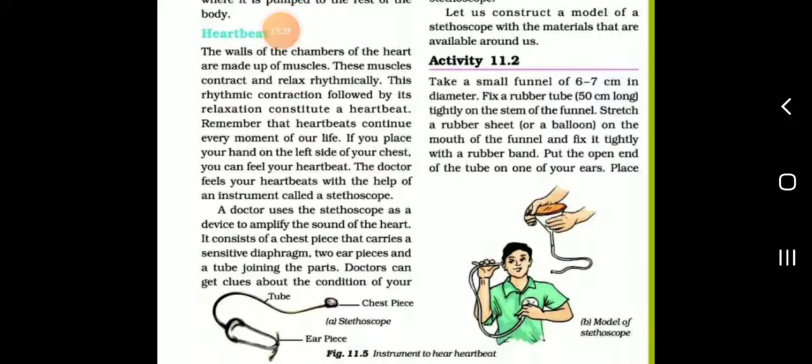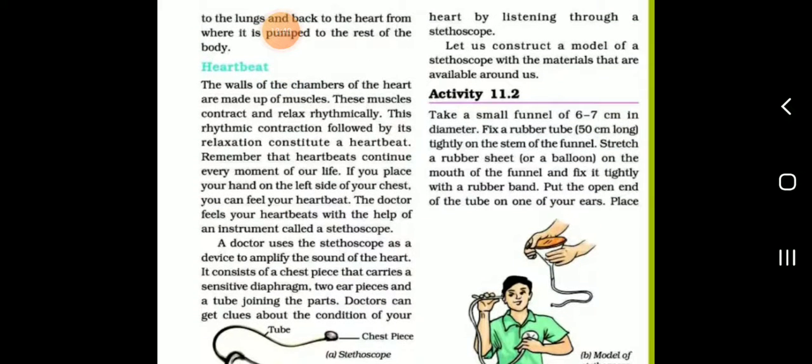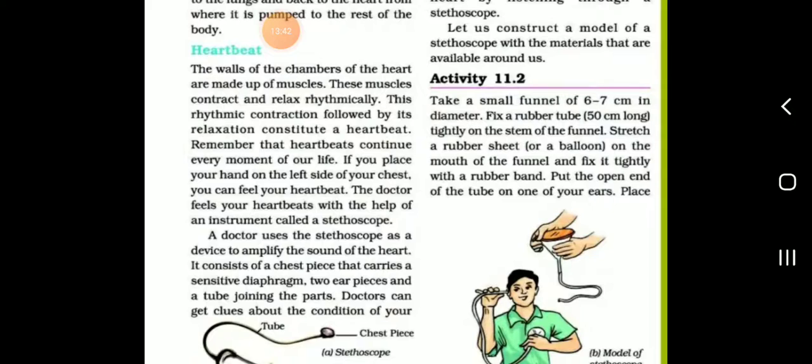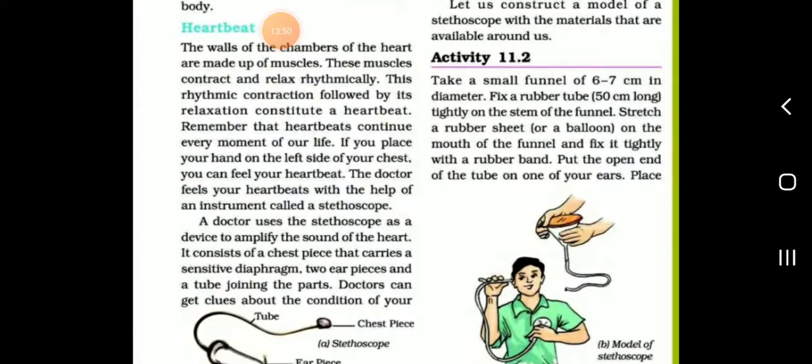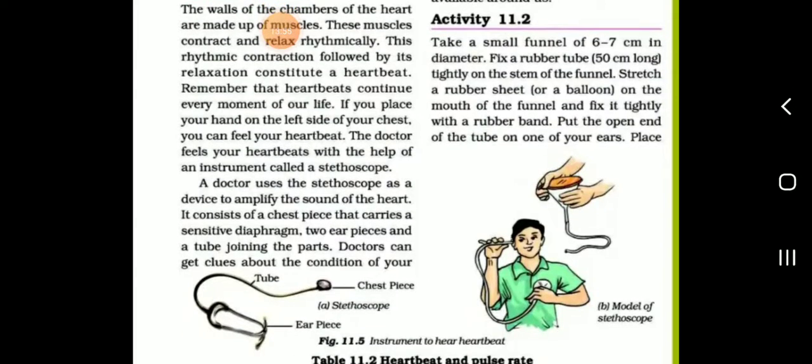Listen, one activity, students. Take a small funnel 6 to 8 centimeters in diameter, fix a rubber tube 50 centimeters long tightly on the stem of the funnel. Stretch a rubber sheet on the mouth of the funnel and fix it tightly with a rubber band.